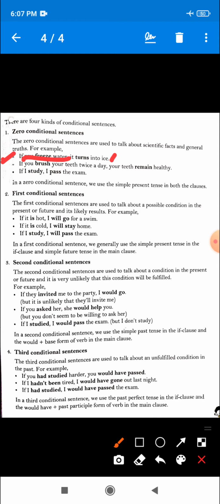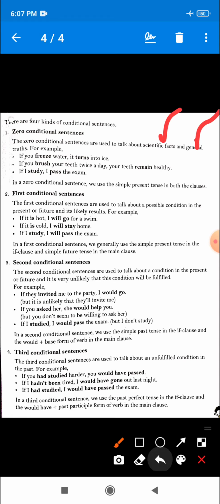And this is a scientific reason also. This is a scientific fact. So that is why this is the type of zero conditional. All the conditions that show scientific facts or general truth will come in the category of zero conditional sentences.